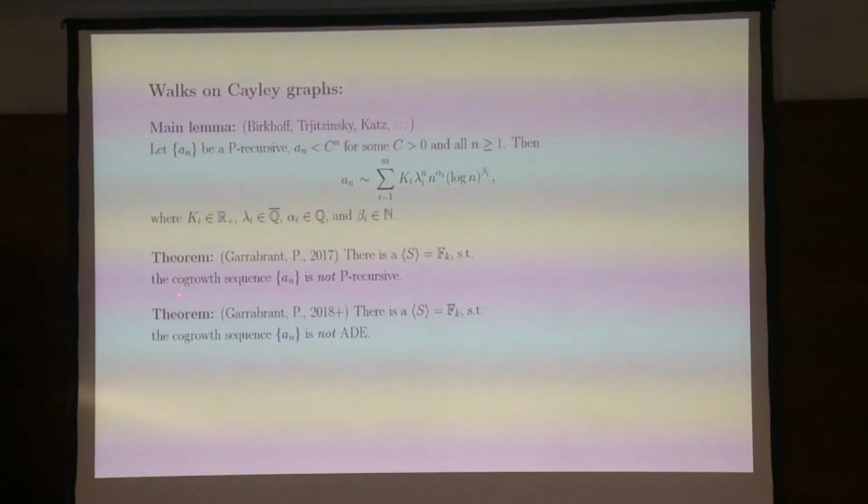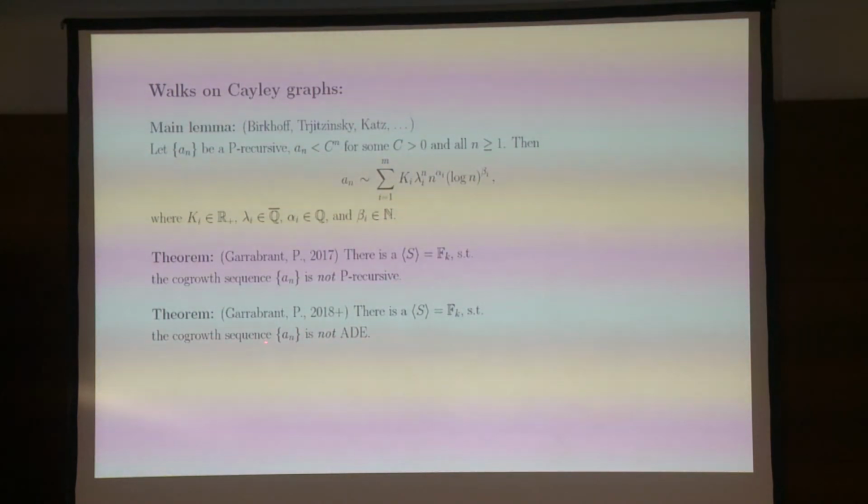So now what I want to talk about is a family of results which are actually not of this kind. Using asymptotics is terrific when you have them, but what happens when you don't? And so I'm going to mention just briefly two results. We actually were able to find generating sets in the free group, so that, remember, Haiman's result says that there is a generating set for which this is algebraic. That's stronger than P-recursive. And we showed a few years ago that one can have a generating set so that the co-growth sequence is not P-recursive.